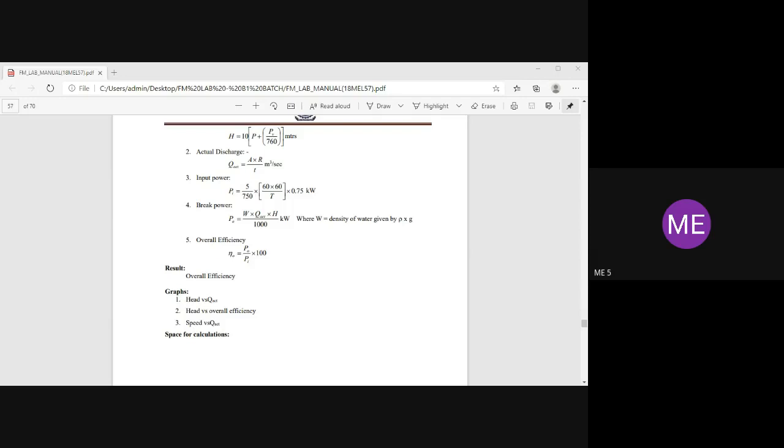Okay, I have shared all the 3 readings in the chat box. All of you have to go through, note down all the readings correctly, and calculate. Very simple calculations. You need to calculate only head, next area, actual discharge. Next, you are going to calculate brake power and overall efficiency. All of you have to note down all the 3 readings properly. Do the calculation correctly.